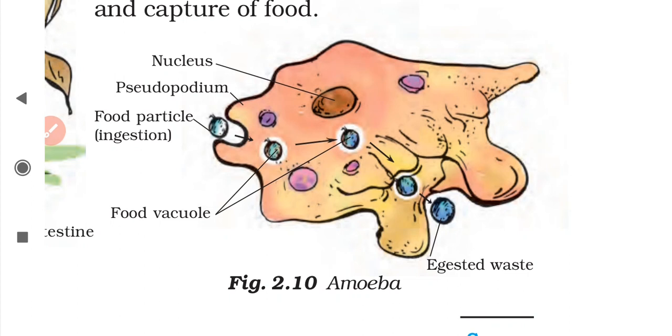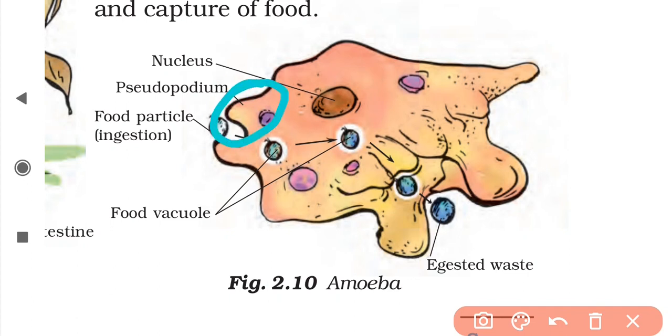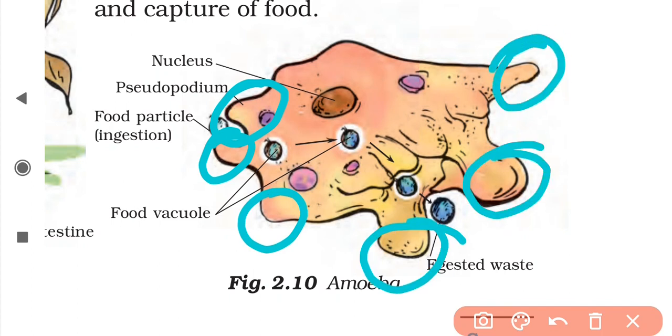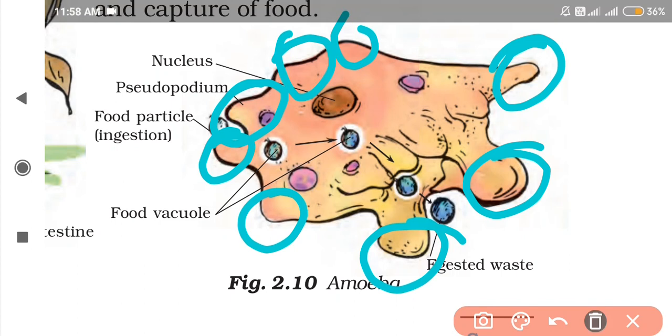Also, the body of amoeba has some finger-like projections. As you can see here, this is a finger-like projection, here is also a finger-like projection, and here as well.